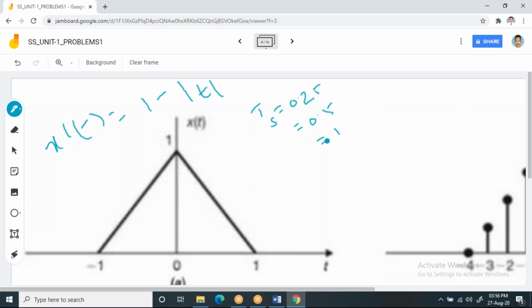Now when you consider Ts 0.25, try to understand, let us assume that I'm going to do the sampling here.